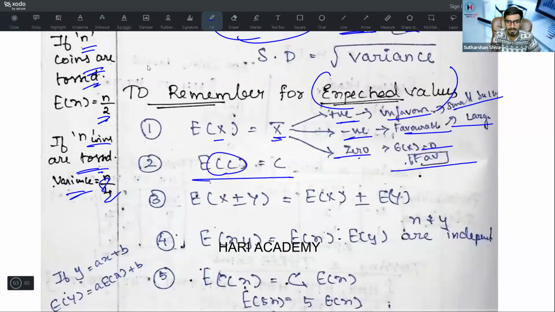E of C, where C is a constant, we will get C only. Expected mean of any constant, E of 5 is equal to 5. That's what we will get. E of x plus or minus y is equal to E of x plus or minus E of y.